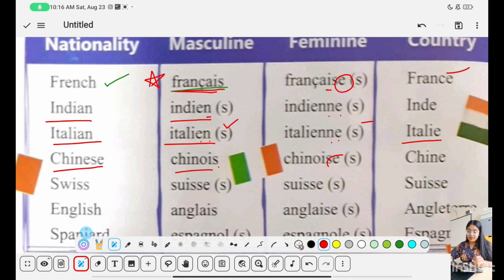But to make it feminine, you will add an E to it. Chinoise. Also an exception, ending with an S preceded by a vowel, exception. It will not follow that rule that I just told you. I know there are a lot of exceptions in French, but once you learn it, it's easy. So Suisse. Suisse, Suisse. Similar. Ending with E, to make it feminine, you will not add another E. To make it plural, you will add an S to both of it, and the country, Switzerland.